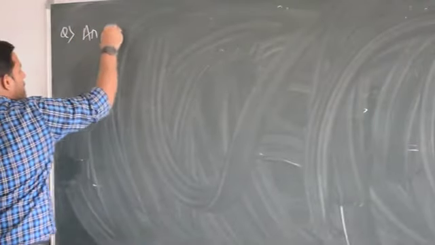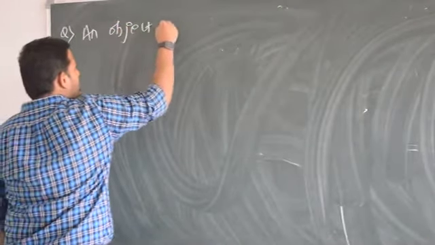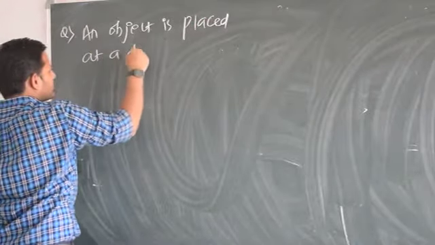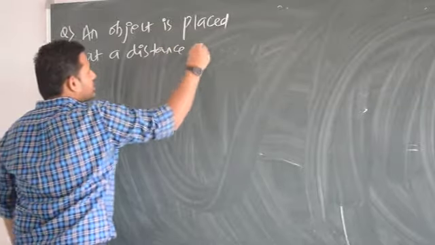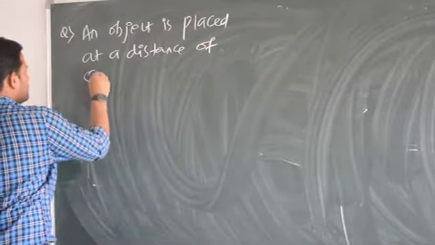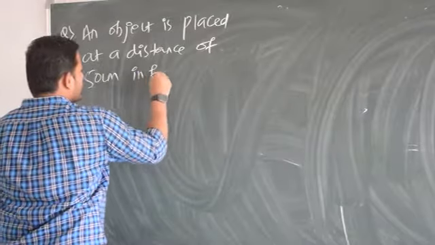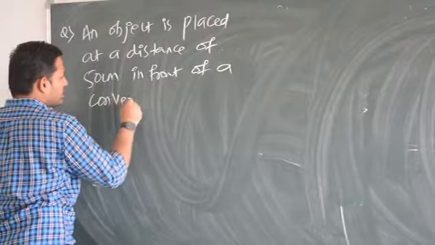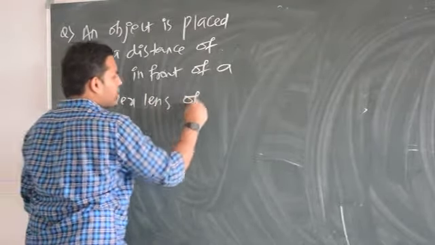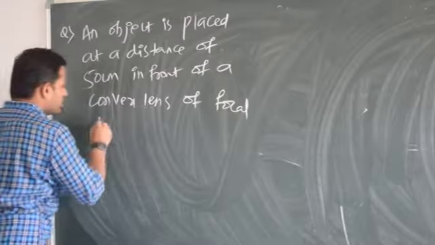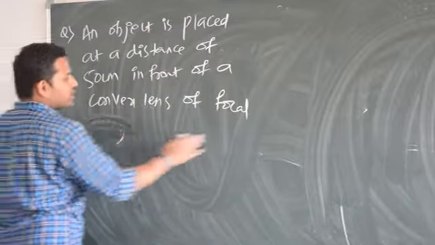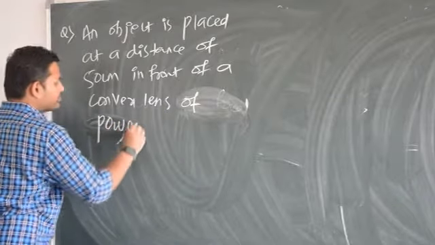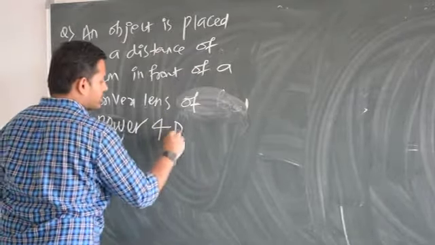An object is placed at a distance of 50 centimeter in front of a convex lens of power, let me take it as 4 diopter.